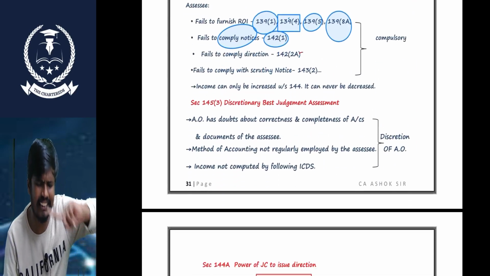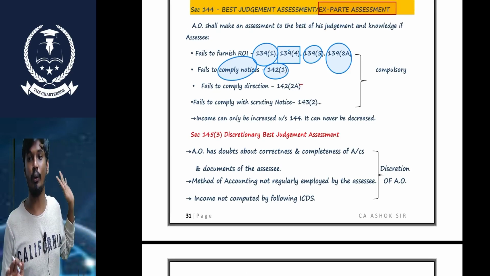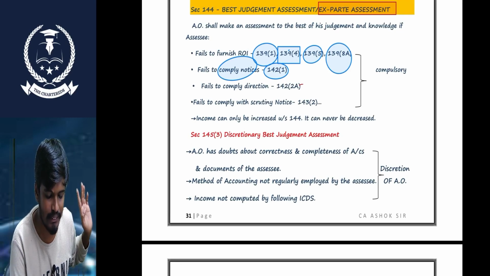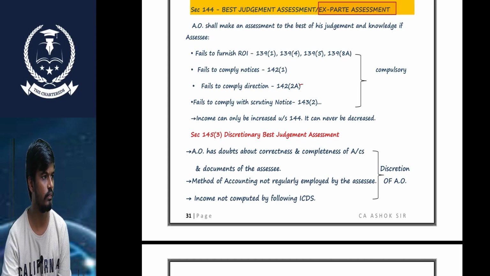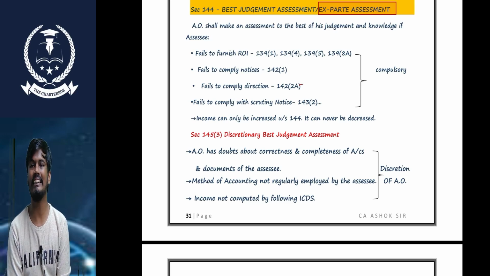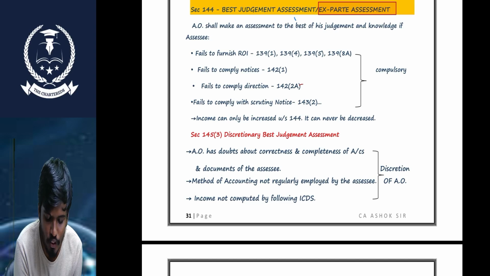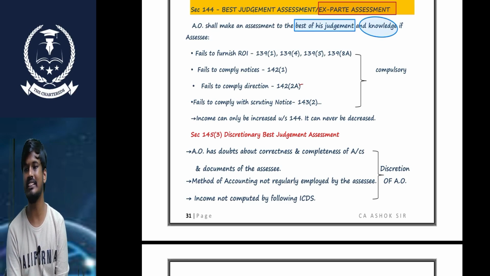Sir, what is the best judgment assessment? If the assessee does not comply with the 142(1) notice, sir, what does best judgment assessment mean? The AO shall make the assessment to the best of his judgment and knowledge.